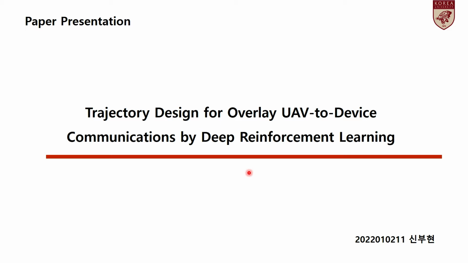In order to summarize the paper, the paper considers the cellular internet of UAVs, where the sensor data can be transmitted to the mobile devices directly by overlaying UAV-to-device communications, or through the base station by cellular communications.